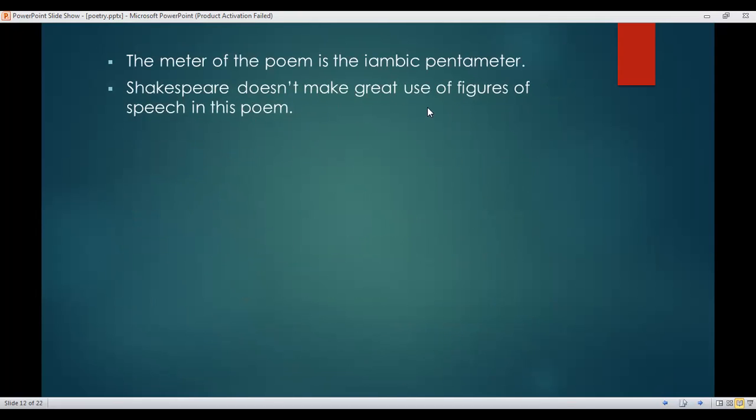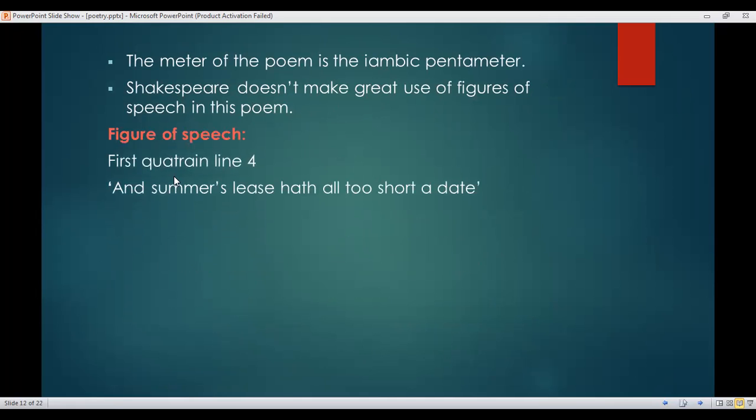Shakespeare doesn't make great use of figures of speech in this poem. It means that we don't have a lot of figures of speech in this poem. So let's start the figures of speech. We have the first quatrain, line 4: and summer's lease hath all too short a date. Here we have personification. He is describing summer as a person writing a contract.